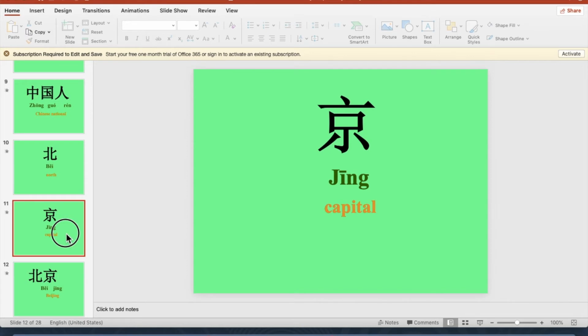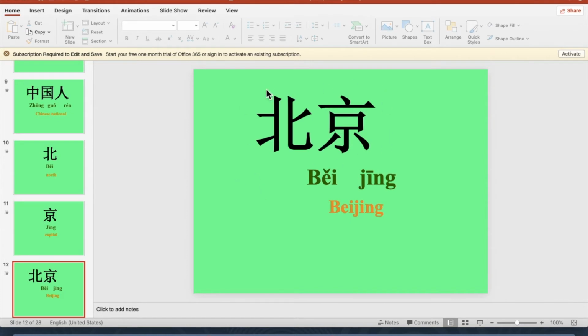Now we're coming to 京. 京 means capital. That's the core meaning. The capital of China is called Beijing. Beijing, if you want to explore the meaning of the phrase, you get North capital, which is true because in Chinese history, there are a couple of cities which have been used as capital, and this one is pretty far north. So this particular city is called Beijing.